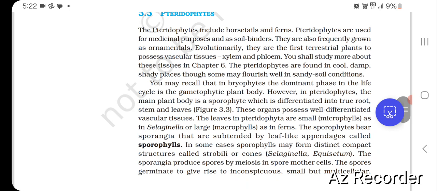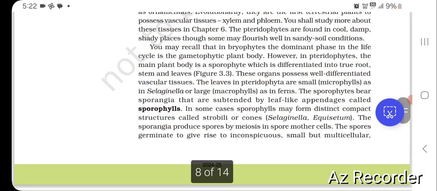The pteridophytes are found in cool, damp, shady places, though some may flourish well in sandy soil conditions. You may recall that in bryophytes, the dominant phase in the life cycle is the gametophytic plant body. However, in pteridophytes, the main plant body is a sporophyte which is differentiated into true root, stem and leaves. These organs possess well differentiated vascular tissues. The leaves in pteridophytes are small microphylls as in Selaginella or large macrophylls as in ferns.